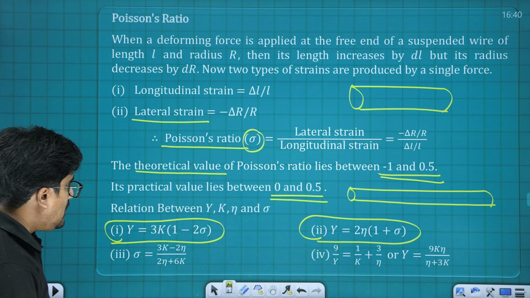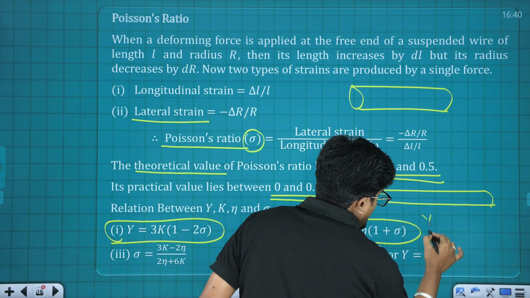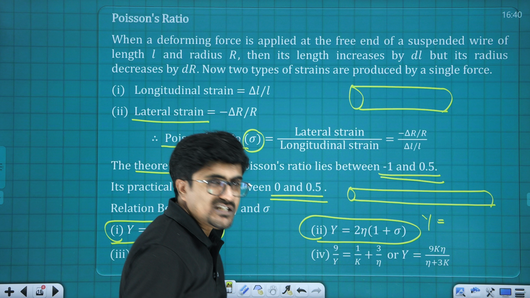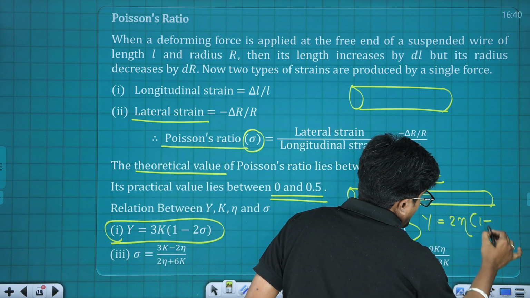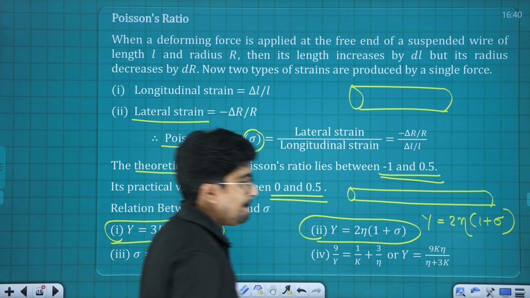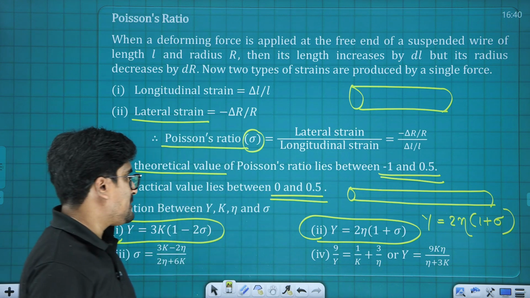The first one is Young's modulus Y equal to 2 times eta into 1 plus sigma. Young's modulus Y is equal to 2 eta times (1 plus sigma).